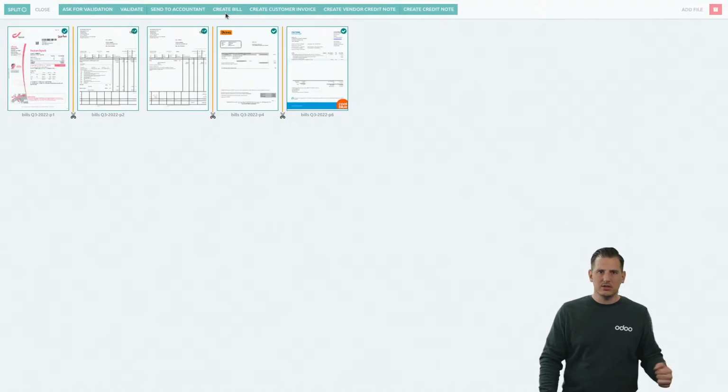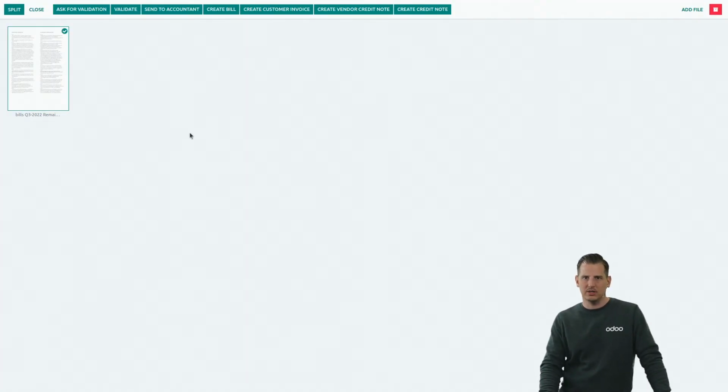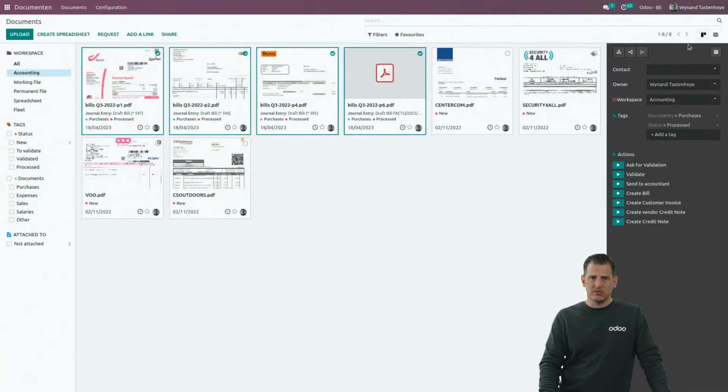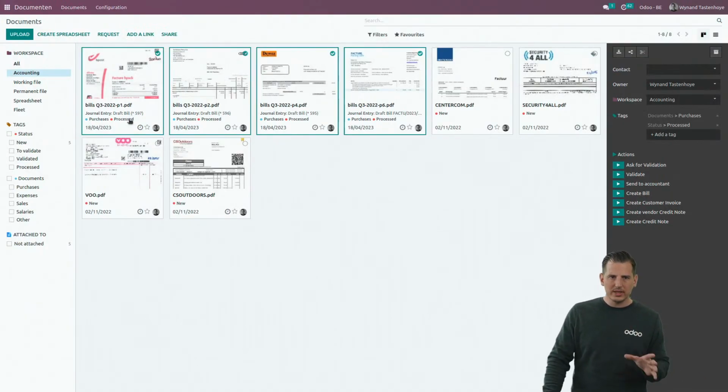So let's click on the create bill button, and you can see that now 4 bills are being digitalized. We're gonna see right after how that goes. But the terms and conditions I want to get rid of, so just click over here, and now they disappeared. So first of all, what can we see? We can see that the tags changed over here. It's not new anymore, it's purchased.